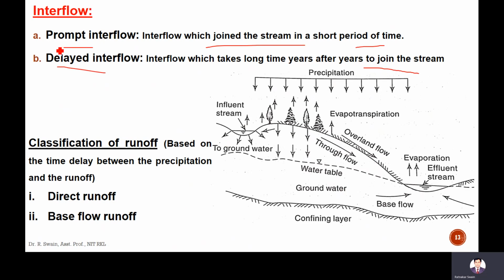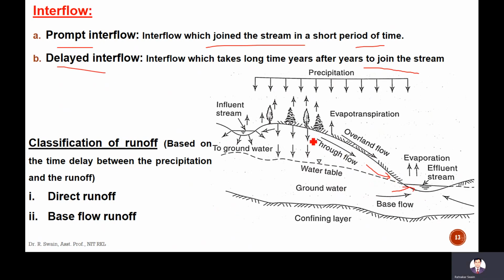Prompt interflow joins the surface in a short period after the rainfall. Delayed interflow may join the water table, and that water may join the stream; it takes a long time, months or years.